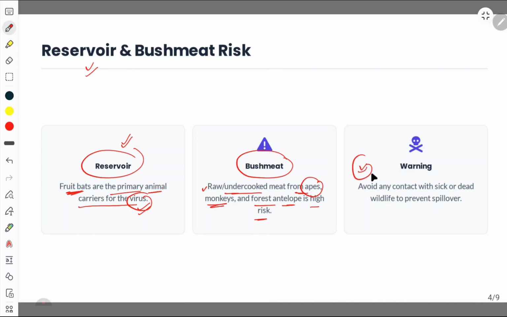It is to avoid any direct contact with the sick or the dead wildlife to prevent the spillover. So, to prevent the spillovers, we should not come into direct contact with whom? With the sick persons or with the dead bodies of the wildlife, especially whom? The apes, the monkeys, or the forest antelopes, which are at very high risk for this Ebola virus outbreak.